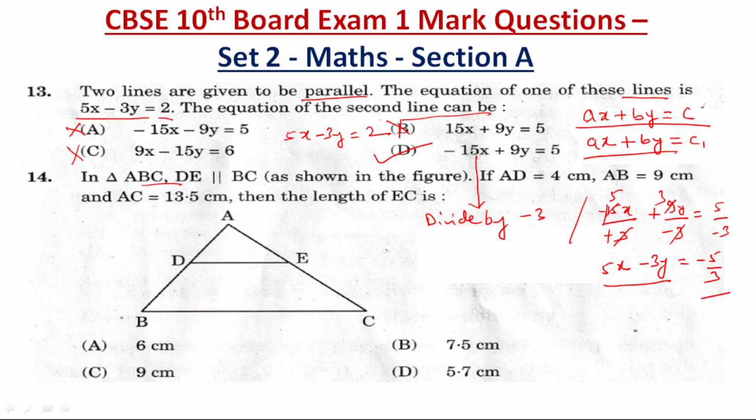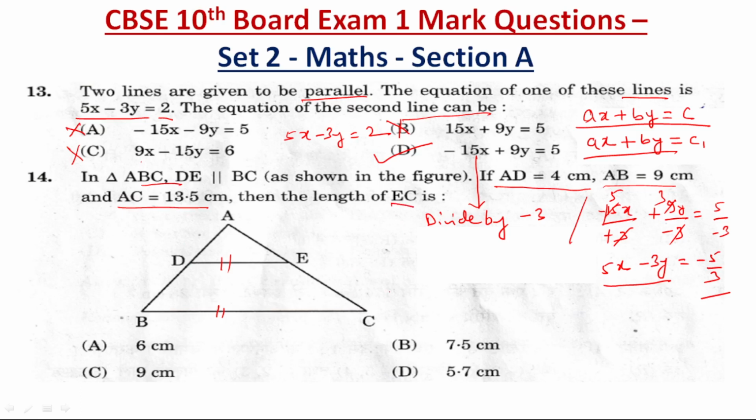In triangle ABC, DE is parallel to BC. So if AD is equal to 4 centimeter, AB is equal to 9 centimeter and AC is equal to 13.5 centimeter, then we need to find the length of EC.